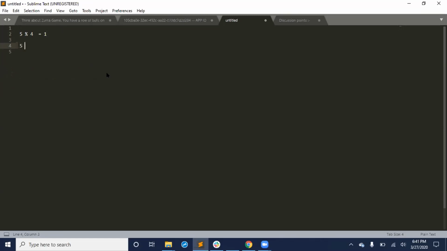Now, can you tell me the result for 5 divided by 4? Are you asking about the remainder or the answer? I'm asking about this one, 5 divided by 4. Okay, it's not modulo. So it's gonna be 1.22, like it's gonna keep going, 1.22 something.